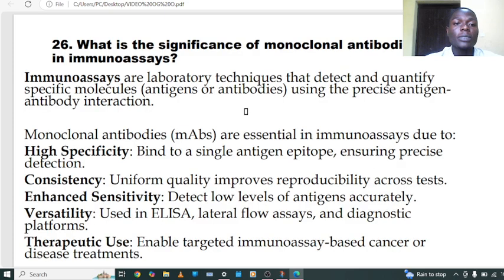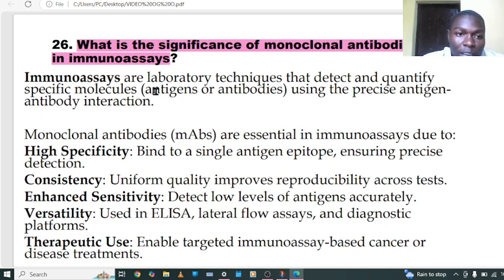Question number 1 is talking about what is the significance of monoclonal antibodies in immunoassay. When we say immunoassay, we are using the antigen antibody complex reaction to detect an antigen of interest, or when you have an antigen you can detect antibody by using this reaction. Immunoassays are laboratory techniques that detect and quantify specific molecules such as antigen or antibody by using precisely the antigen-antibody interaction. To mean that when you have a specific antigen, you can find antibodies of interest in any serum or any sample.